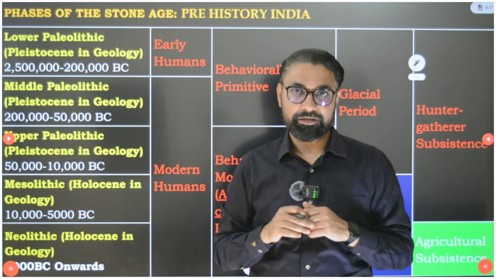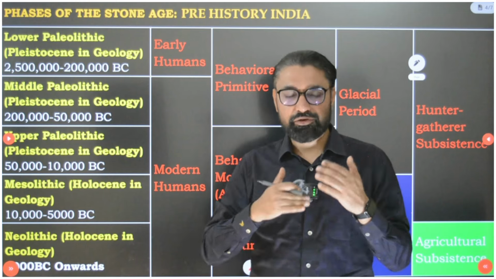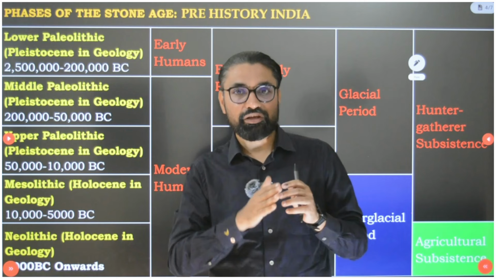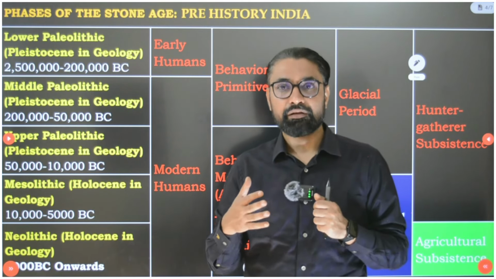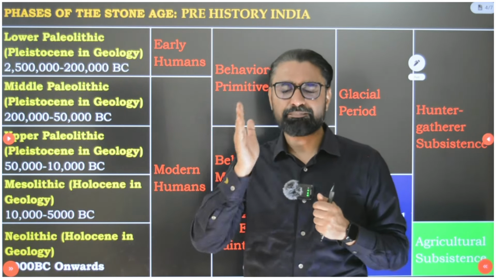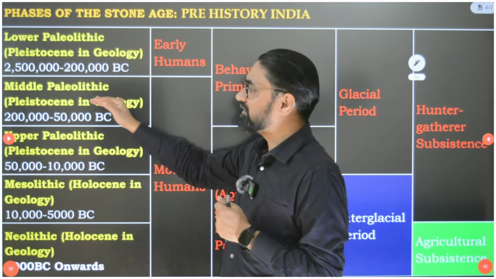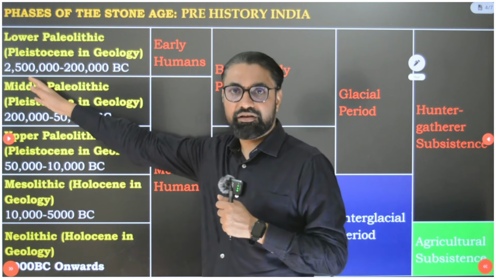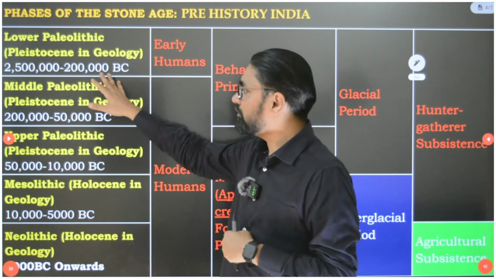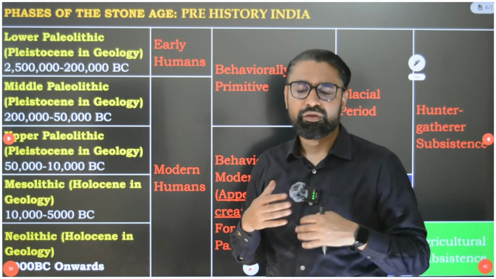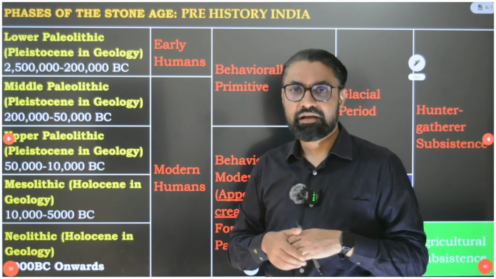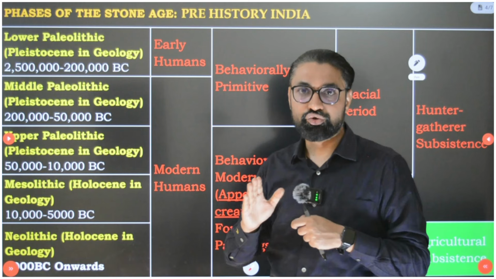Now coming back to the historical topic, so the way our body was changing, lower Paleolithic is a time period where we were changing physiologically, biologically. 60-70% we were like chimpanzee, but 20-30% we were like humans. This was the time period we call lower Paleolithic, Pleistocene. It is from around 25 lakh years, not clearly defined, but around 30 lakh years to around 2 lakh years back, where we were adapting to the external environments, and we were now separating from the chimpanzees slowly.